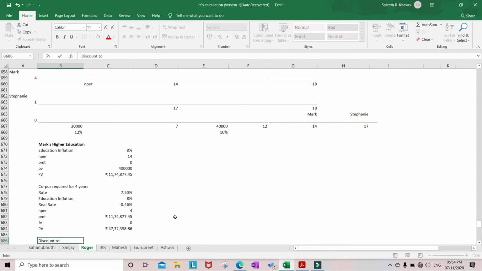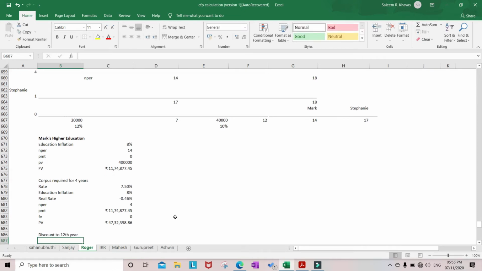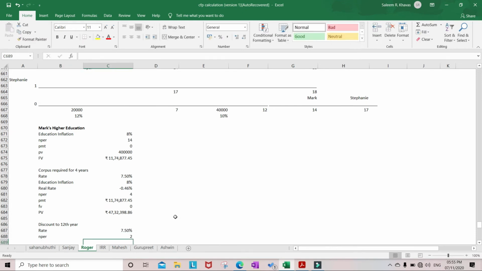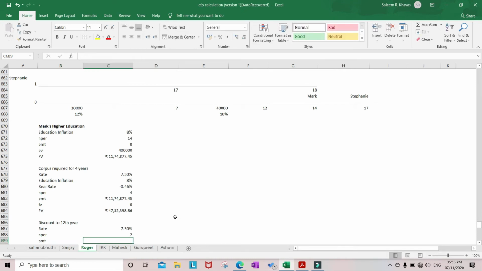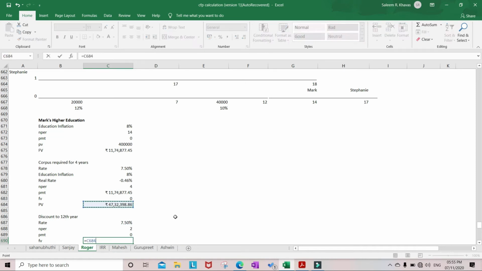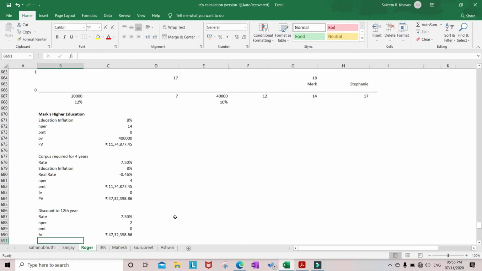So rate is the same 7.5%, N per is 2 years, PMT is 0, FV is 47 lakhs, and we need to calculate PV.